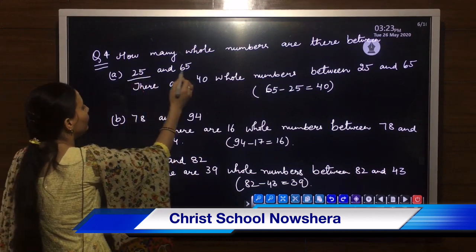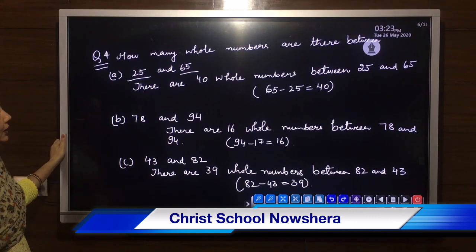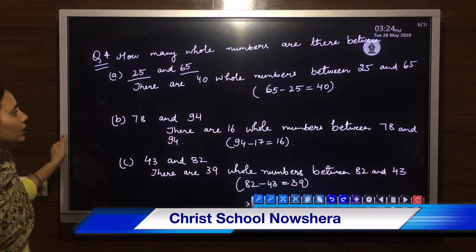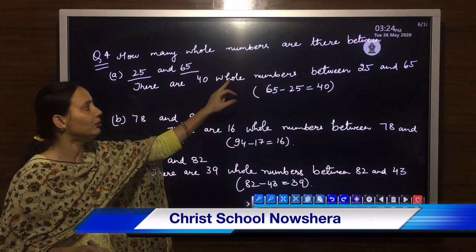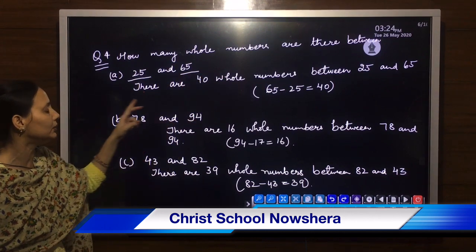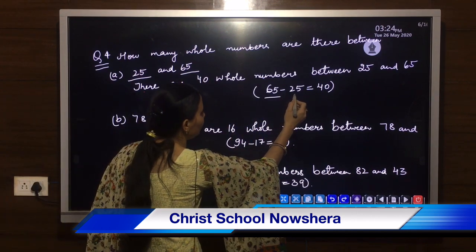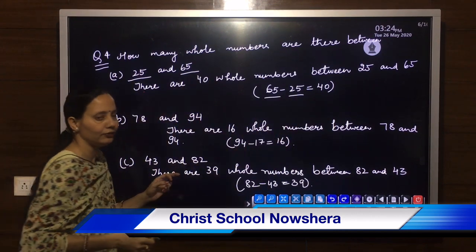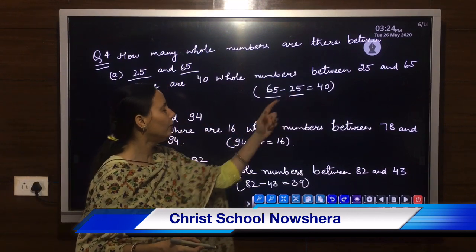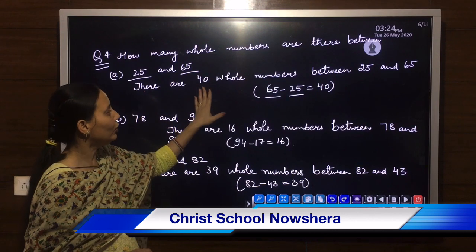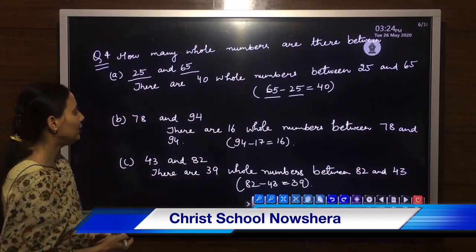So in case of larger numbers, how do we find the numbers in between any two whole numbers? For example, your first number is 25 and your second number is 65. I told you to find out the total number of whole numbers in between these two numbers. So from 65 I will subtract 25, I will get 40. There are 40 whole numbers between 25 and 65.